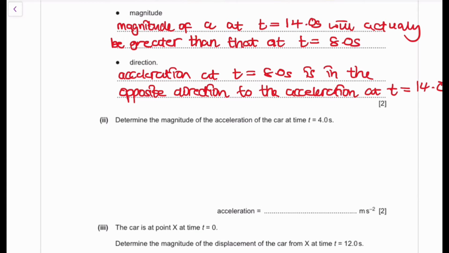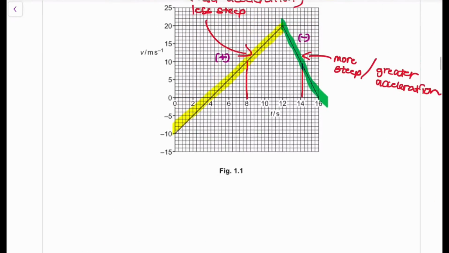And then the question asks us to determine the magnitude of the acceleration of the car. We know that the acceleration is going to be v minus u divided by t. So if you go on this graph, get a v that you want.